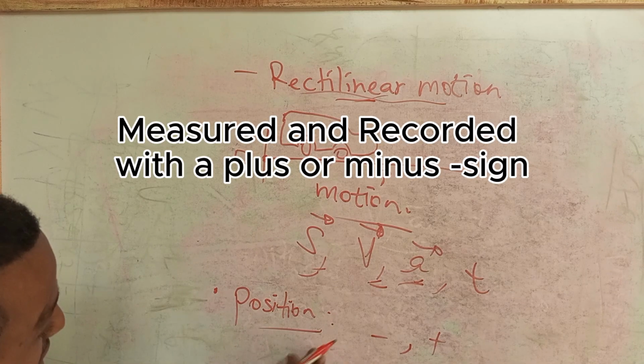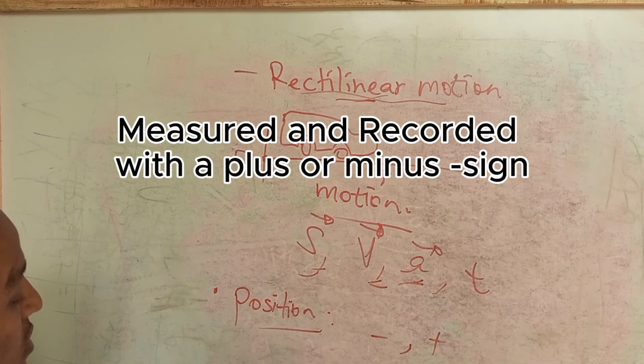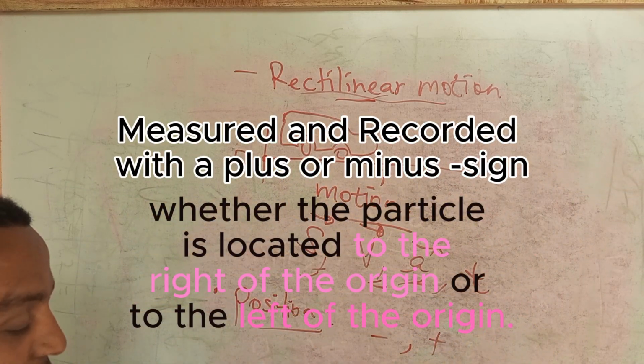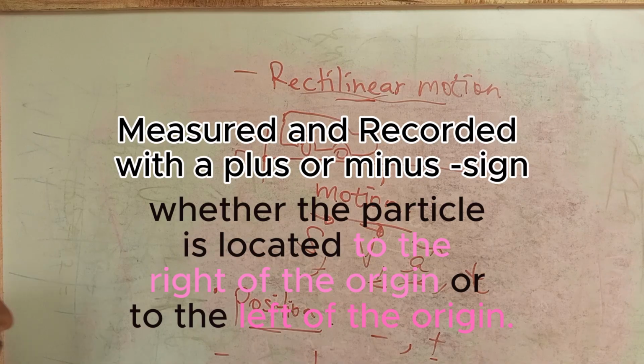Maybe we have coordinates of positive coordinates and negative coordinates to indicate a direction. That is why I am talking about left and right, your hand, okay, left and right to some reference position. So according to these positions, directions, position can be indicated as to the left or to the right.